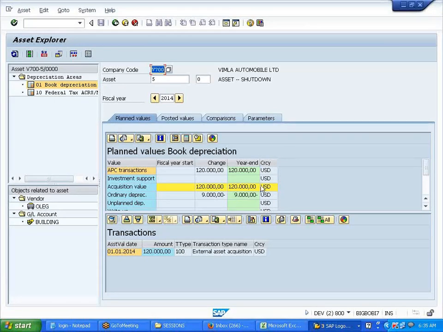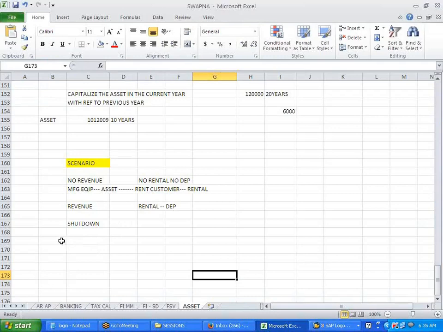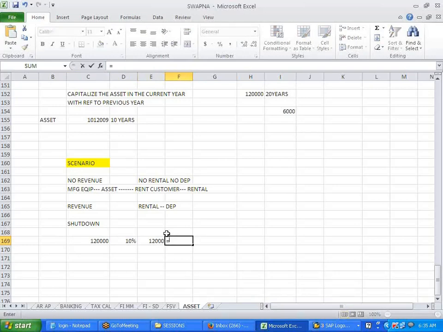Depreciation for three months shutdown. 3 months shut down, correct. So 120,000 at 10% will be 12,000 per year. Per year 12,000 divided by 12, so that is 1,000 per month.